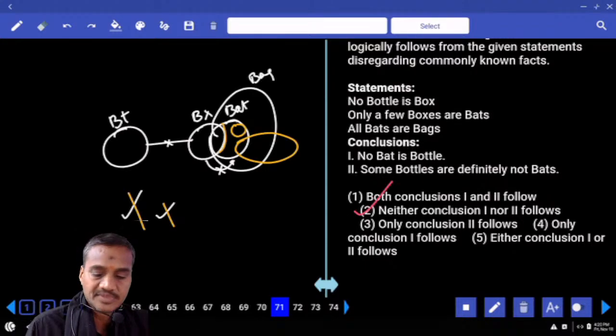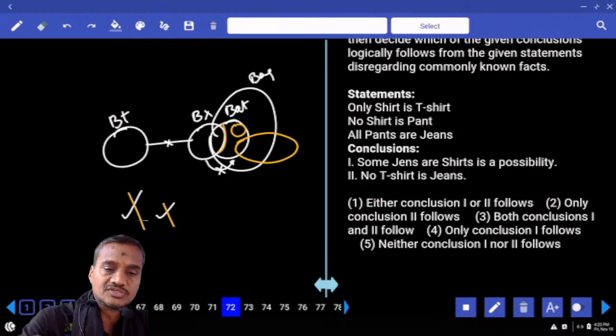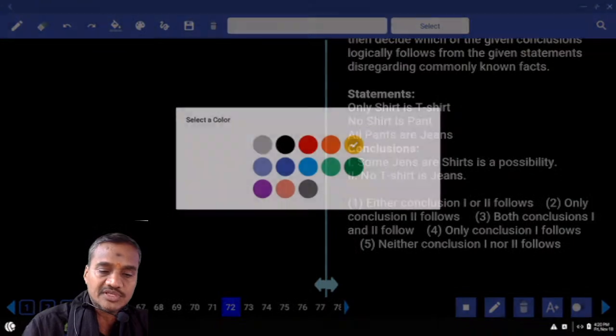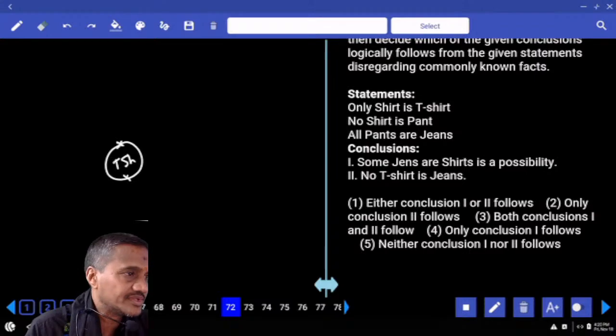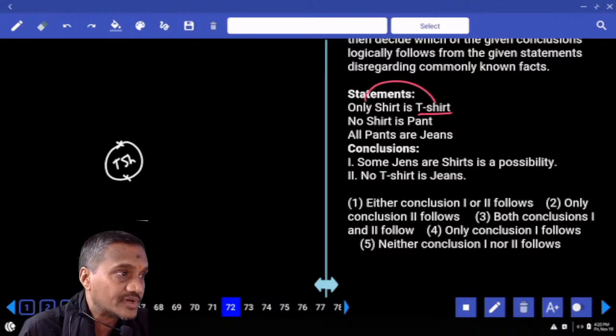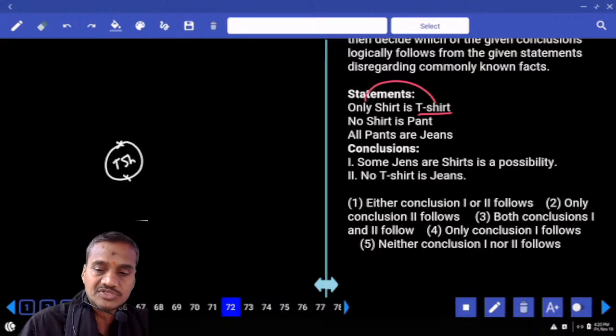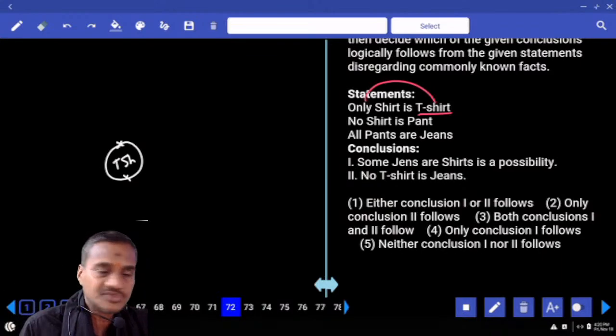Clear? Then coming to this 72. Only shirt is t-shirt. What do you mean by this one? Only A's are B's means all B's are A's. And at the same time, all B's are A's, this B belongs to A only. That means this t-shirt belongs to only shirt and it does not belong to anything else apart from this shirt.